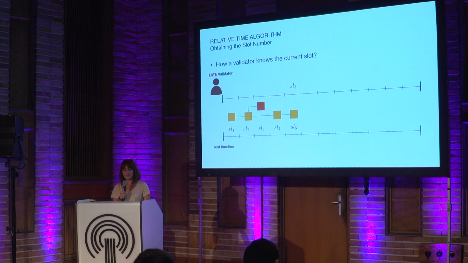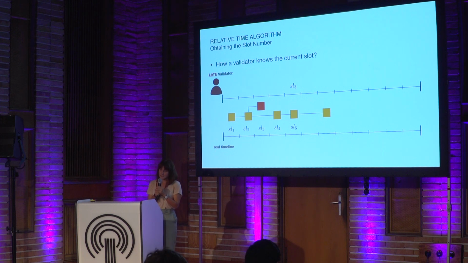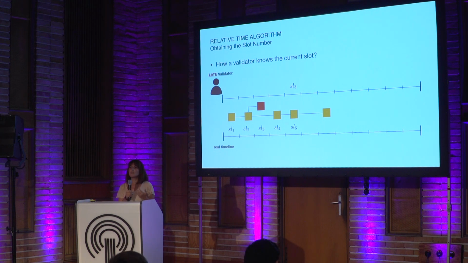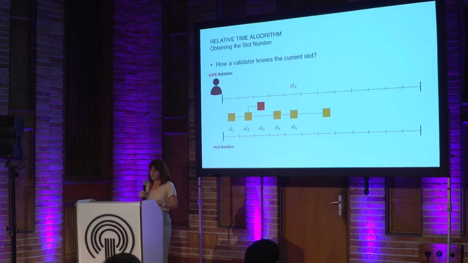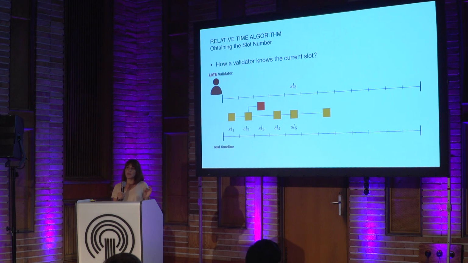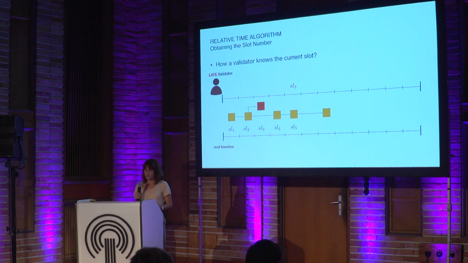And then another validator wants to build a block, and in that case, this validator will choose the longest one because of the selection rule. So the problem here is this. If we have a lot of late and honest validators like that, their blocks will not be in the longest chain, the best chain anymore. So we will not have enough honest blocks in our block production mechanism. Maybe the adversarial blocks will dominate. So we cannot guarantee anything anymore. Therefore, it's very critical to provide an algorithm to these validators to obtain what is the current slot number.